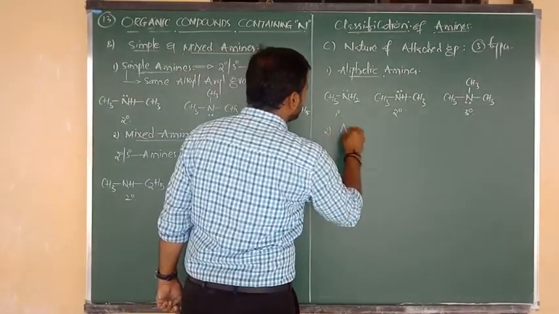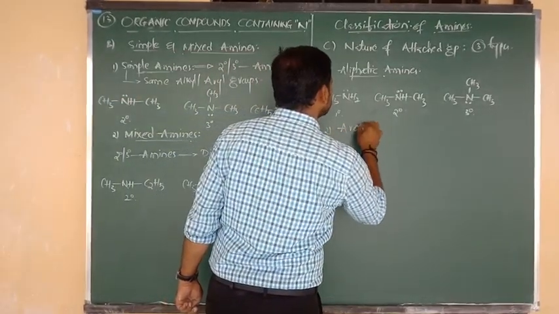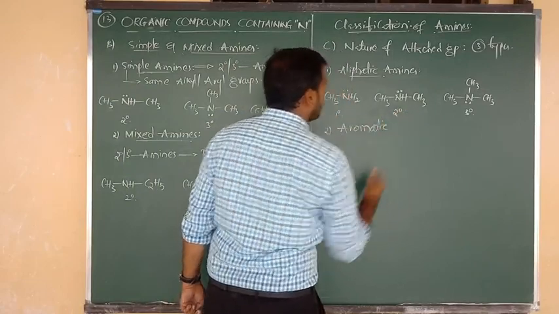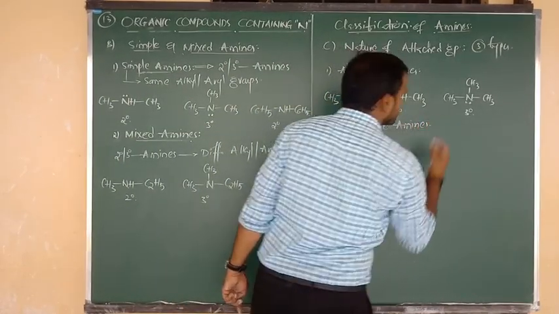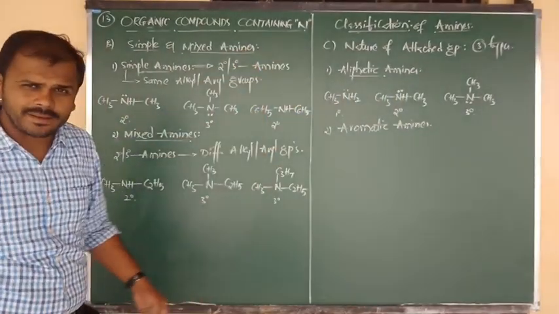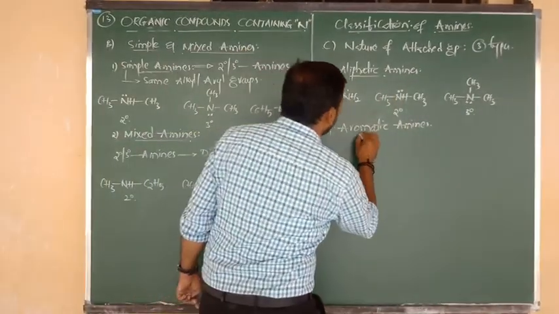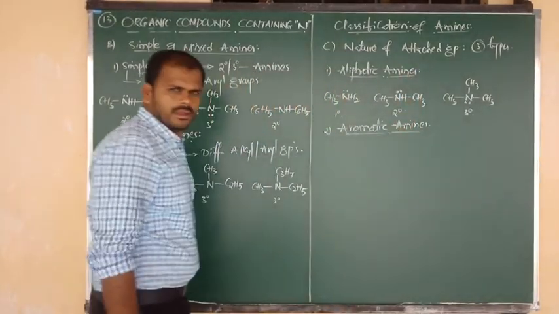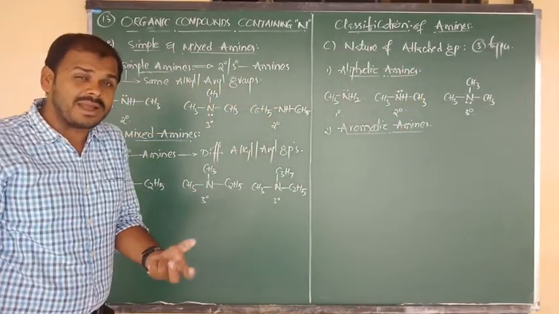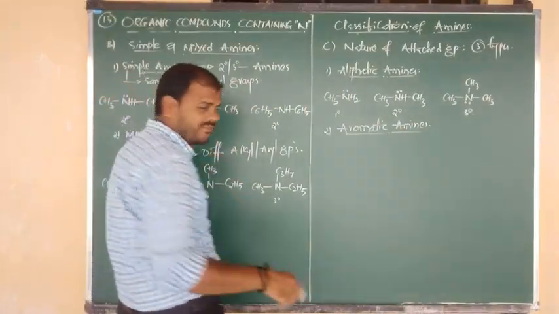Yes, in that number 2, here I am going to consider the aromatic amines. About which topic, Nana? Aromatic amines. Okay, so what is meant by aromatic amines? Aromatic amines means amines that are having a benzene ring, or we can say phenyl group.